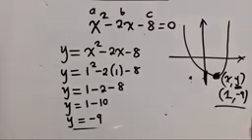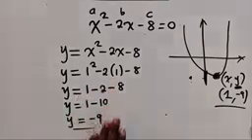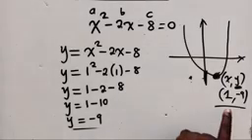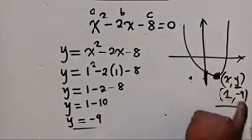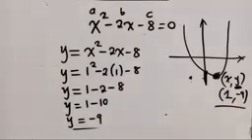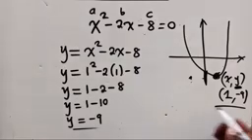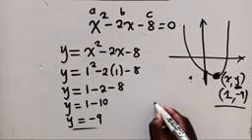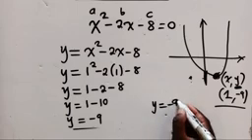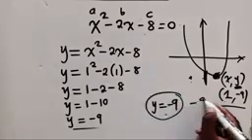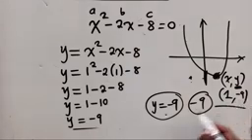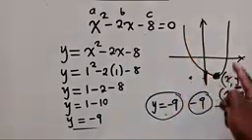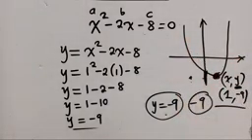So if they said find the turning point, the whole process that we've done is what you need to know how to do, and you write the coordinates, both of them. But if they say find the minimum value of the graph, for the minimum value you are just going to say y is equal to -9 is the minimum value. So the minimum value is -9. The y-value will always be the minimum when the graph is opening upwards. That's it. Are we okay?